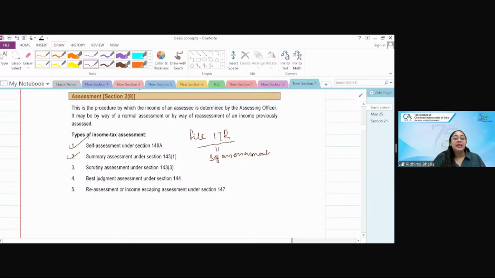Okay. Then there is scrutiny assessment. जैसे word का नाम है ना scrutiny, that means detailed assessment होगा. This is again handpicked based on certain information or maybe the computer picks that.